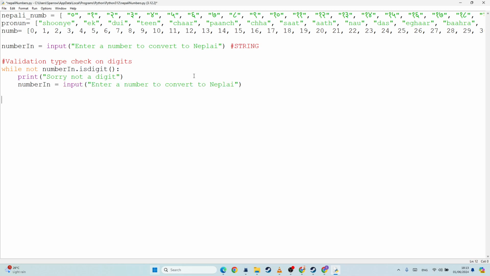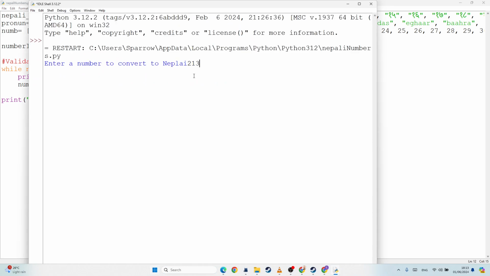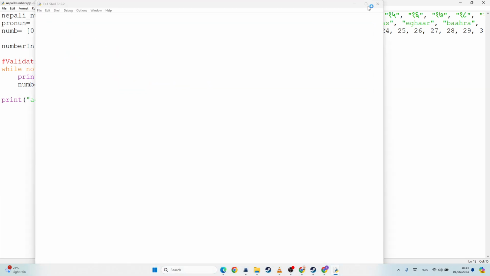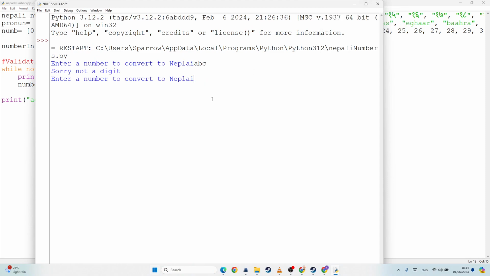Now after the while loop, I'm going to remove it later, but I just want to say accepted here just to show that the validation part is working as planned. Okay, so let's throw that in there. Enter number 2, 1, 3. It's accepted because it's all digits. If I run it again, A, B, C. Sorry, not a digit. If I enter 1, 2, 3, it's accepted.